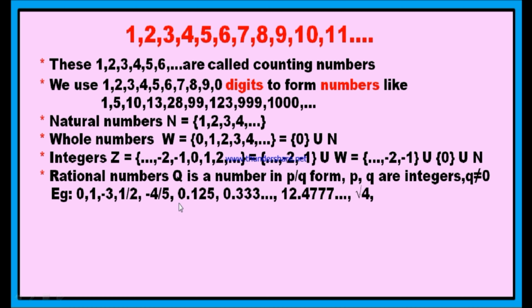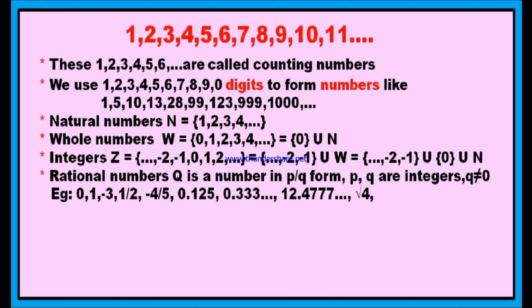If you come to decimal numbers, 0.125, this is a terminating decimal, a rational number. Every terminating decimal is a rational number. This is 0.333 and so on. It is non-terminating but recurring. 3 is repeating. Therefore, non-terminating and recurring decimals are also rational numbers. And this is 12.4 with 7 recurring. Therefore, it is again a rational number. And square root of 4. Square root of 4 value is 2.